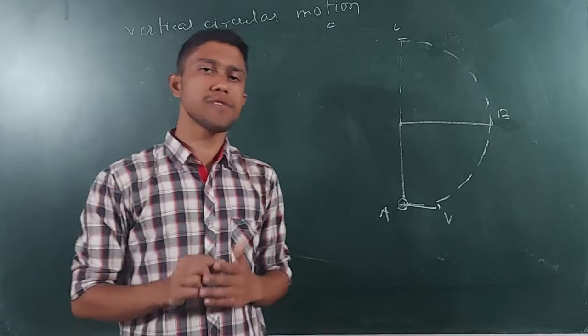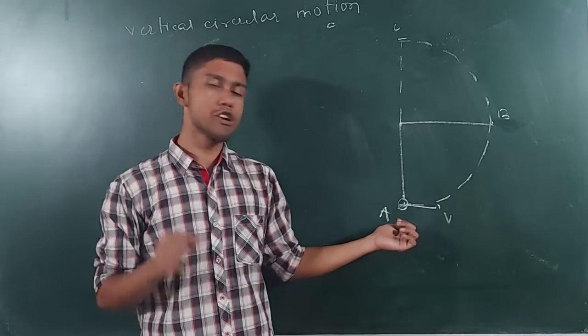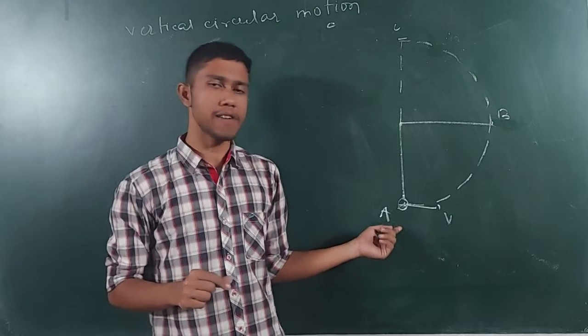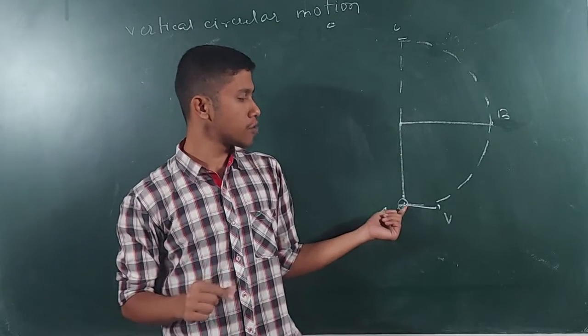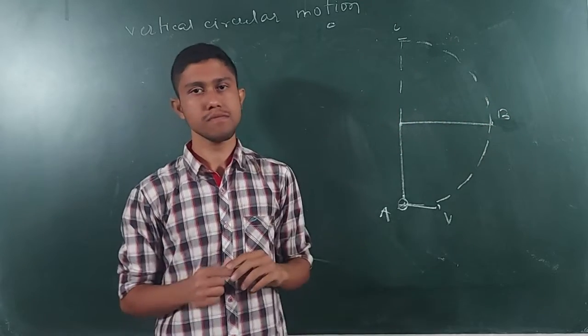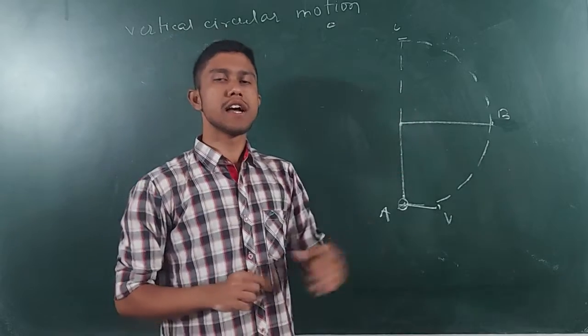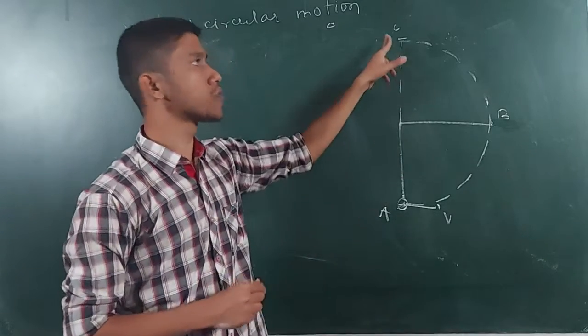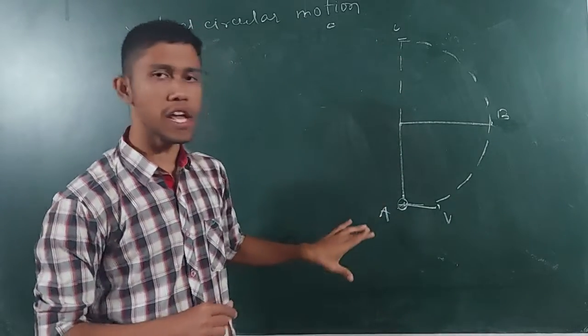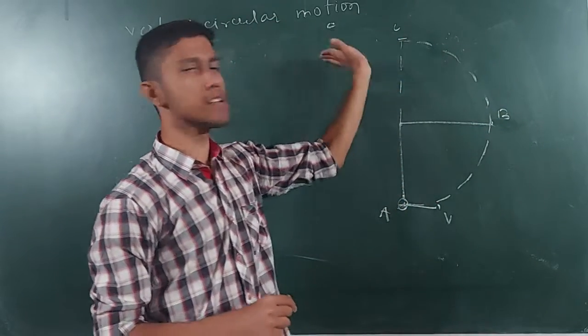So if I give velocity root over 2gl at point A to this stone, I know that the stone is going to go beyond this point. But the velocity is less than what is required to reach here. So the body will go above this, but it cannot reach the top.